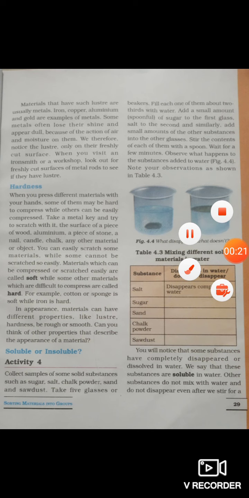Now let's see about hardness. When you press different materials with your hand, some of them may be hard to compress while others can be easily compressed. Take a metal key and try to sketch with it the surface of a piece of wood, aluminium, a piece of stone, a nail, candle, chalk, or any other material or object. You can easily sketch some materials while some cannot be sketched so easily.